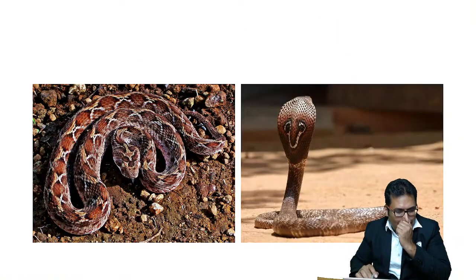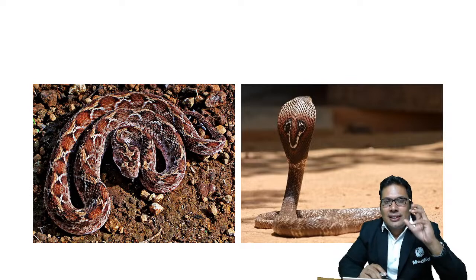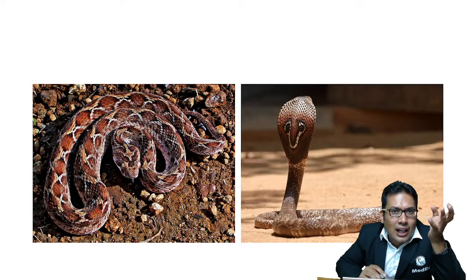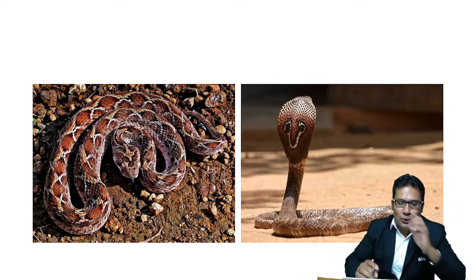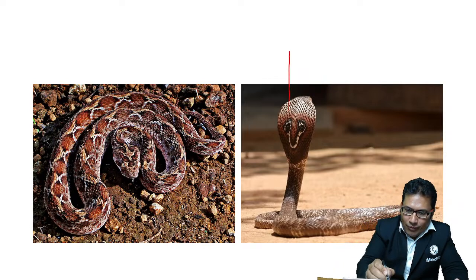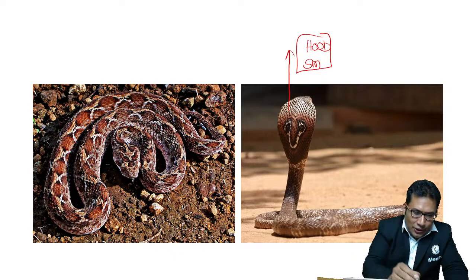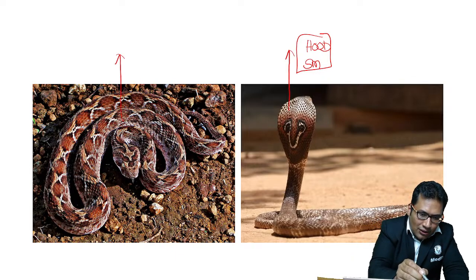Now look at this, identify these two snakes. Just tell me what type of snake they are, whether they are vascular toxic or neurotoxic. I'm giving you a clue here. One has a hood with a spectacle mark. And you can see the viper here.